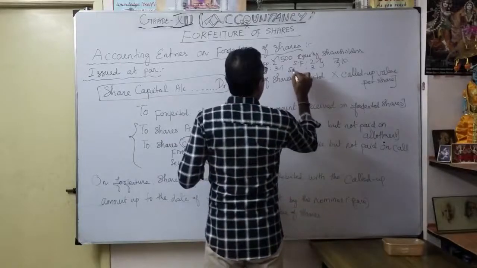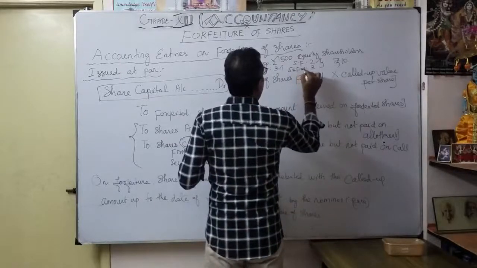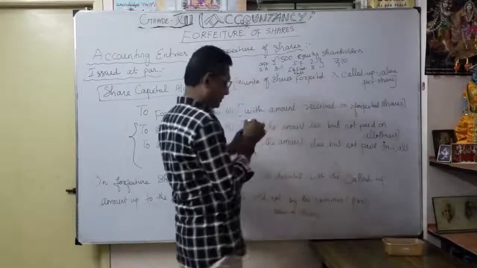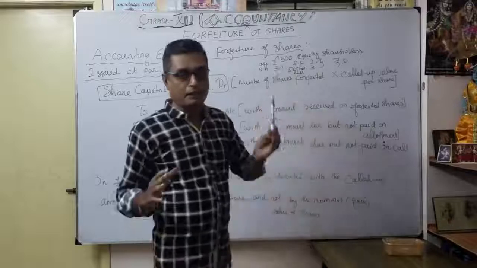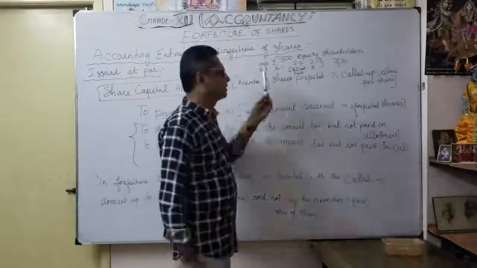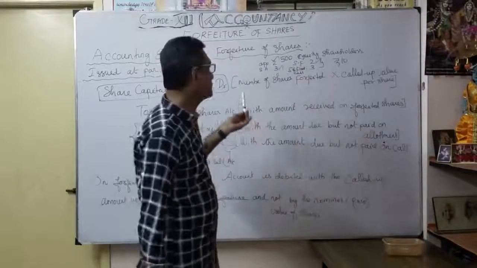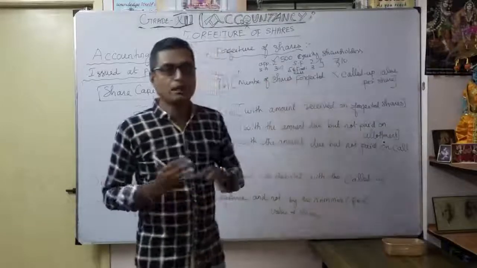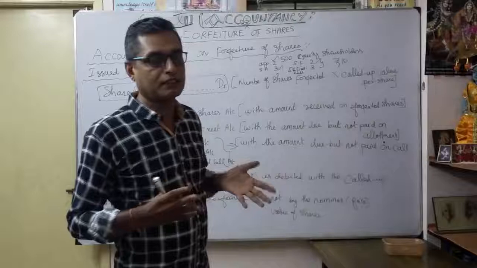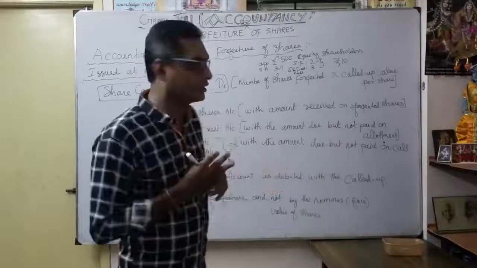Second and final call. So what will happen? The 500 equity shareholders applied 2 rupees, but what happened? They defaulted on share allotment, share first call, and share second call. So the amount will be recorded here, and automatically share capital is reduced.